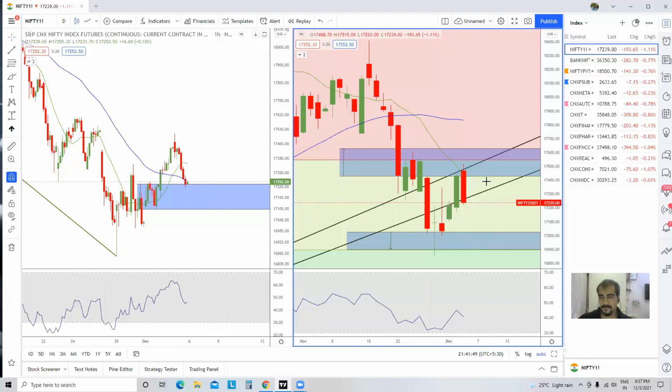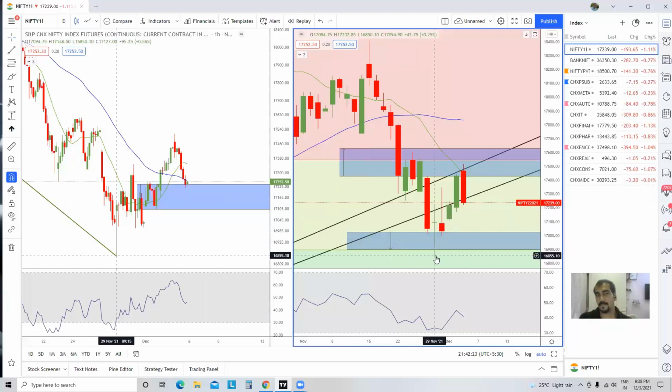So again, if we see properly, there is a short-term support band between 17,240 and 17,100. I think Nifty will have to clear this, and once it clears the 17,100 band, the second support band will start just a little bit lower, at 17,025, and run to this low, 16,850. Again, this is a very strong support.